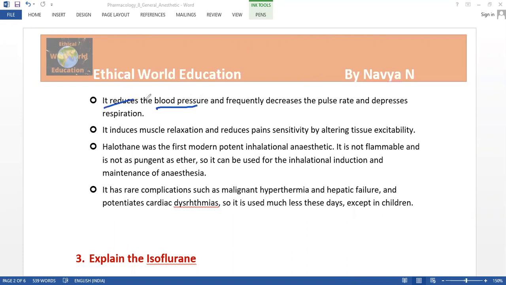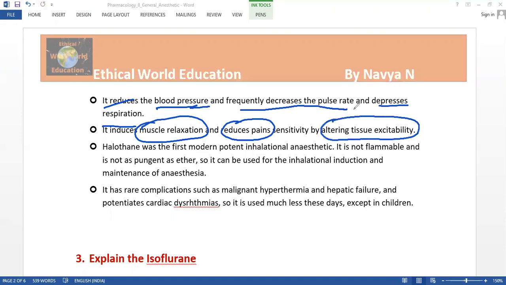When the patient takes this type of drug, the blood pressure can be reduced, the pulse rate frequently decreases, and the respiration rate is depressed. It also induces muscle relaxation, and it reduces pain sensitivity by altering the tissue.